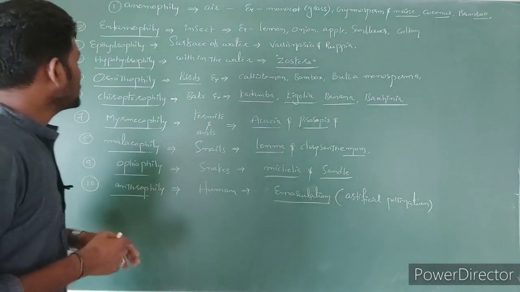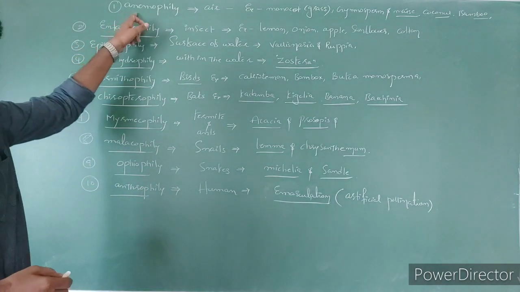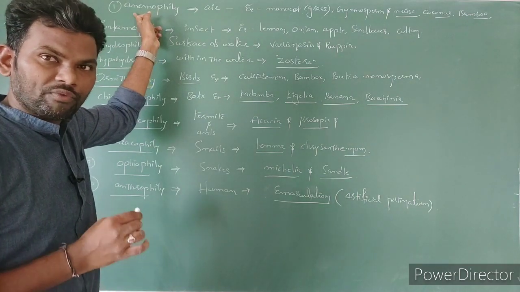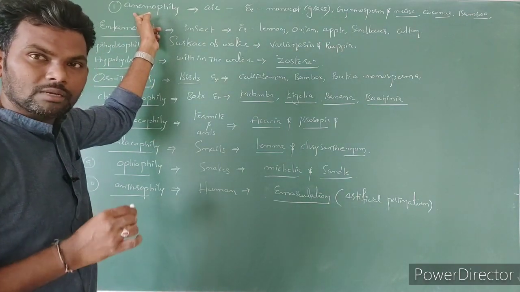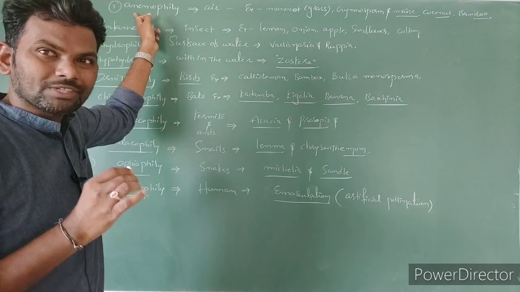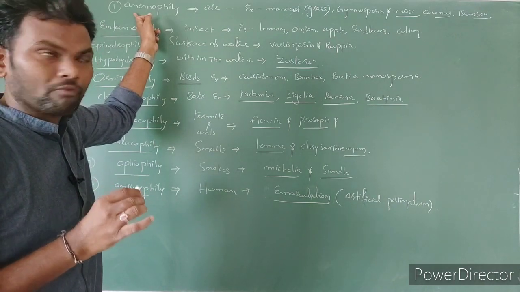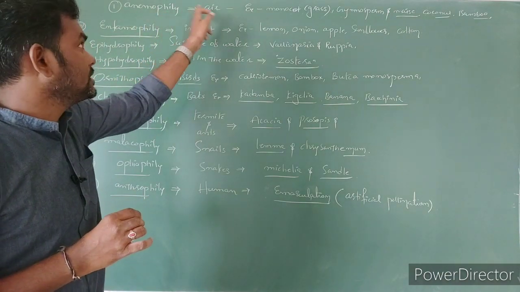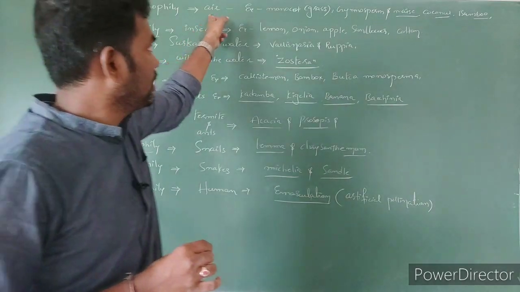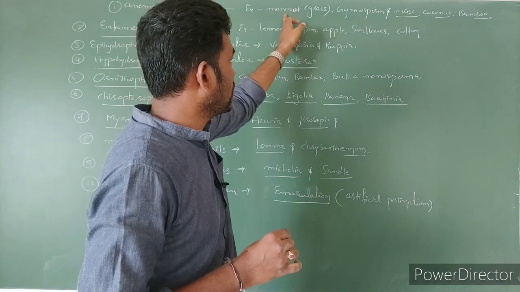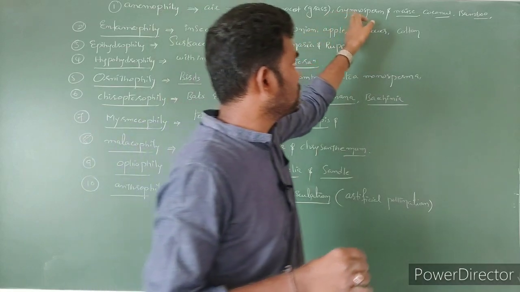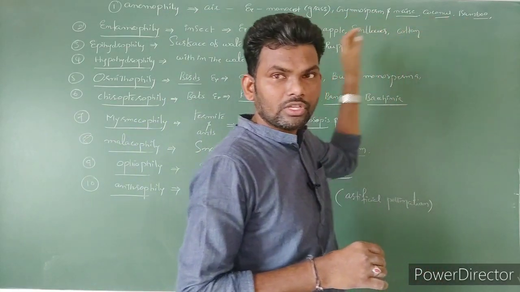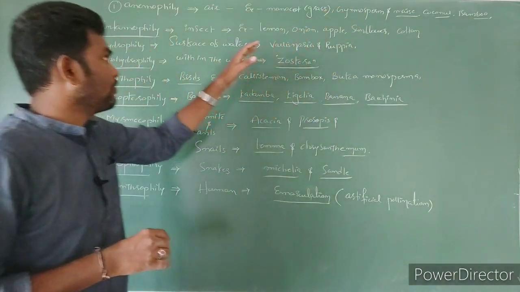Let's see. The first one is anemophily. The pollination is occurred with the help of air. Then we can call as what? Anemophily. Examples are, most of the monocots, most of the grasses as well as gymnosperms are going to perform which type of pollination? Anemophily type of pollination. Agent is what? Air. Within species, which species? Most of the monocots, grasses, gymnosperms, maize, coconut, bamboo, sugarcane. So these all species are going to perform which type of